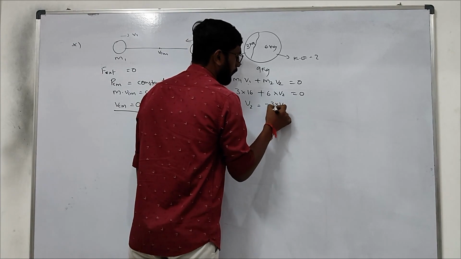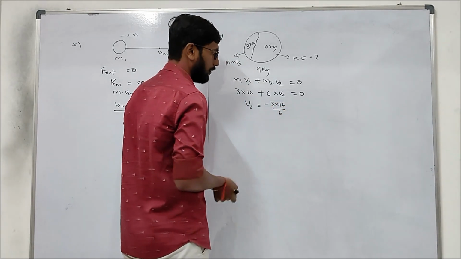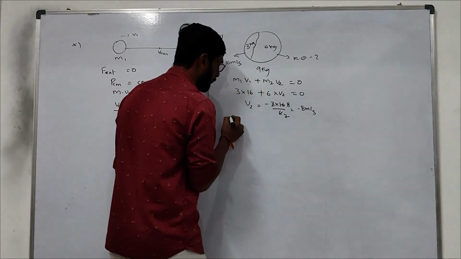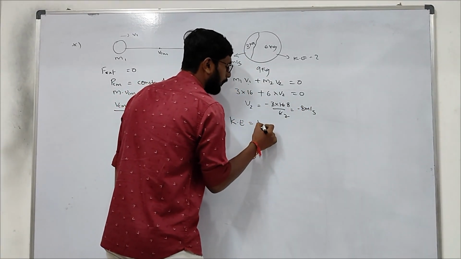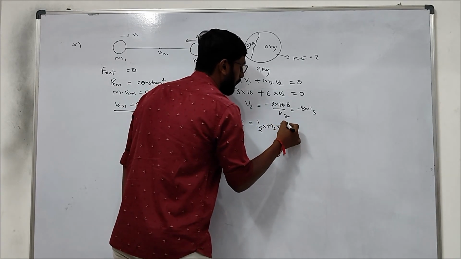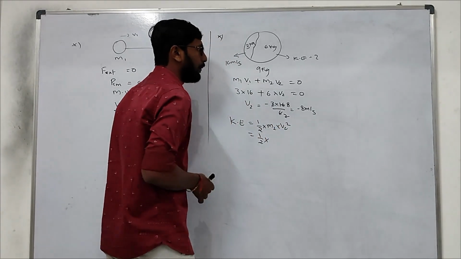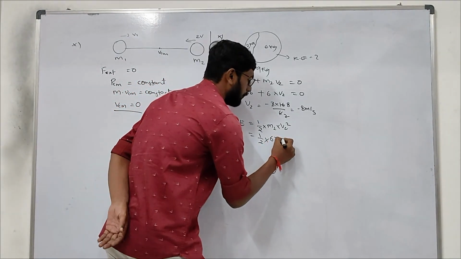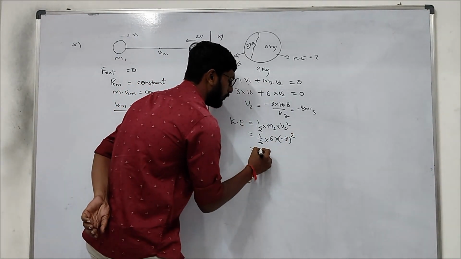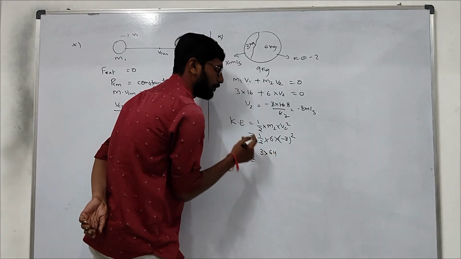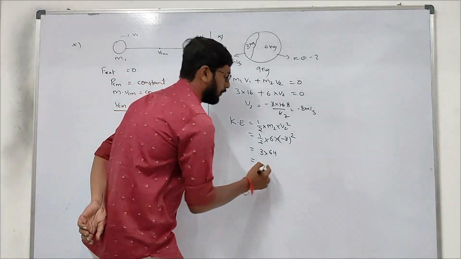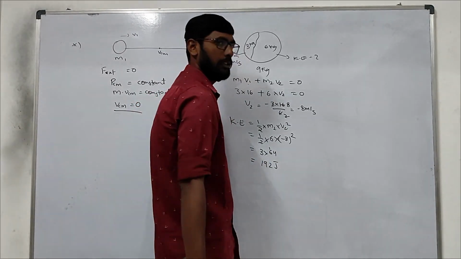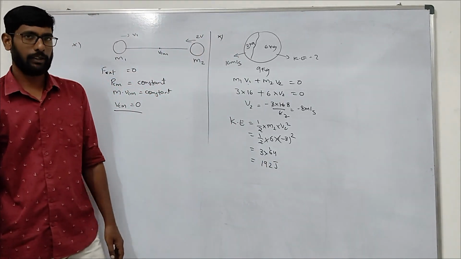Minus 3 into 16 by 6, right? So 3 into 2 is 2, 8 minus 8 meter per second. So kinetic energy will be what? Half into m2 into v2 square. So this half into m2 is 6 kg into v2 is minus 8 whole square. So 3 into 8 square is 64. 3 into 64 is 192. Right.